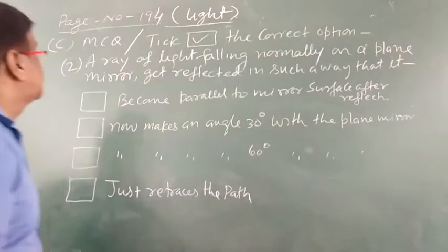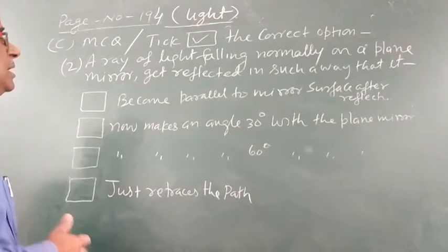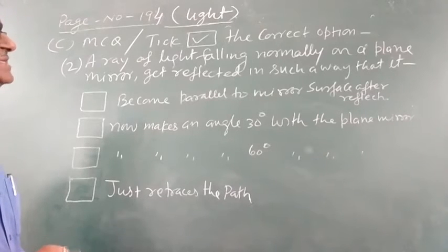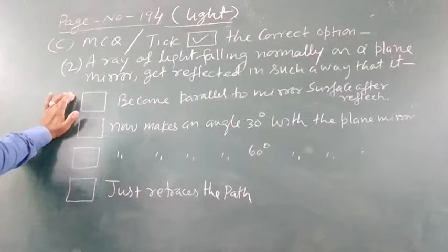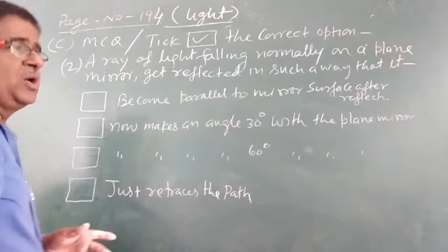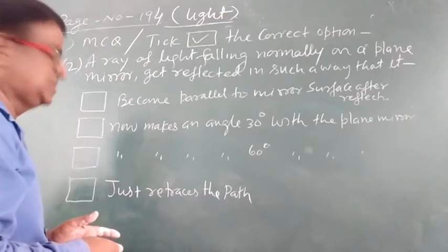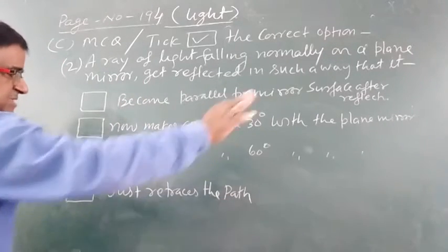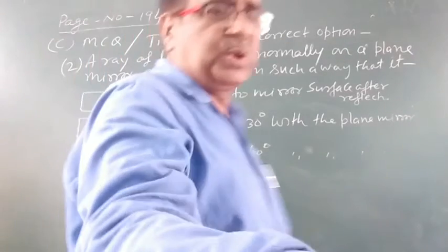Come to second question. A ray of light falling normally on a plane mirror gets reflected in such a way that... you have to select any one option from these 4 and then tick mark. So in this situation, if the light ray is falling normally on any mirror, what will happen? It will retrace its path. So retraces the path will be the right option. So this is the answer of second question.